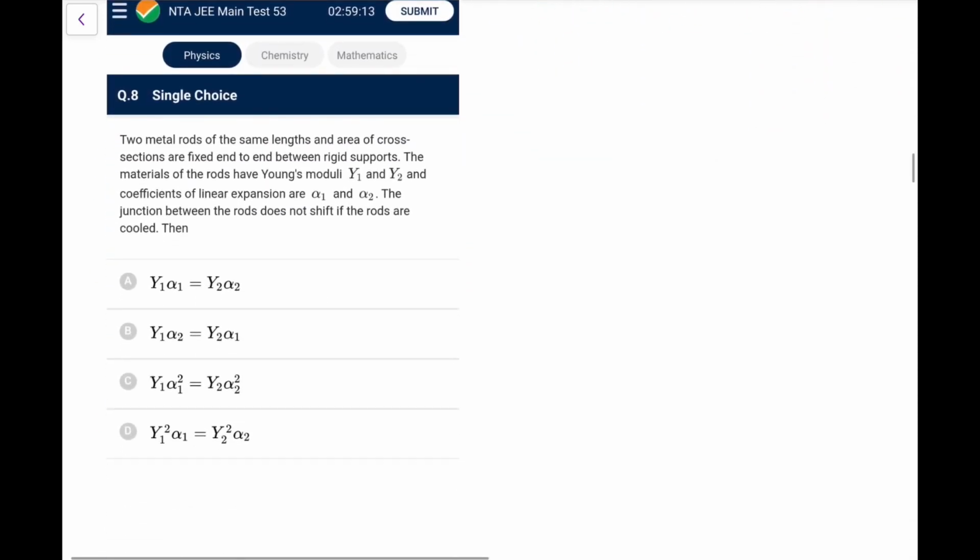Now the 8th one: two metal rods of the same length and area of cross section are fixed end to end between rigid supports. The materials of the rods have Young's moduli y1 and y2 and coefficients of linear expansion alpha 1 and alpha 2. The junction between the rods doesn't shift if the rods are cooled. Okay, so the junction is not shifting.